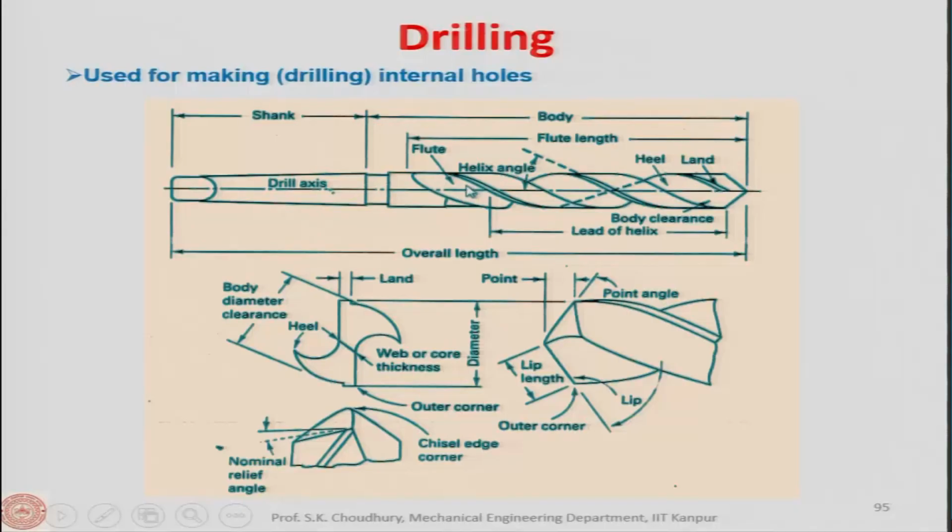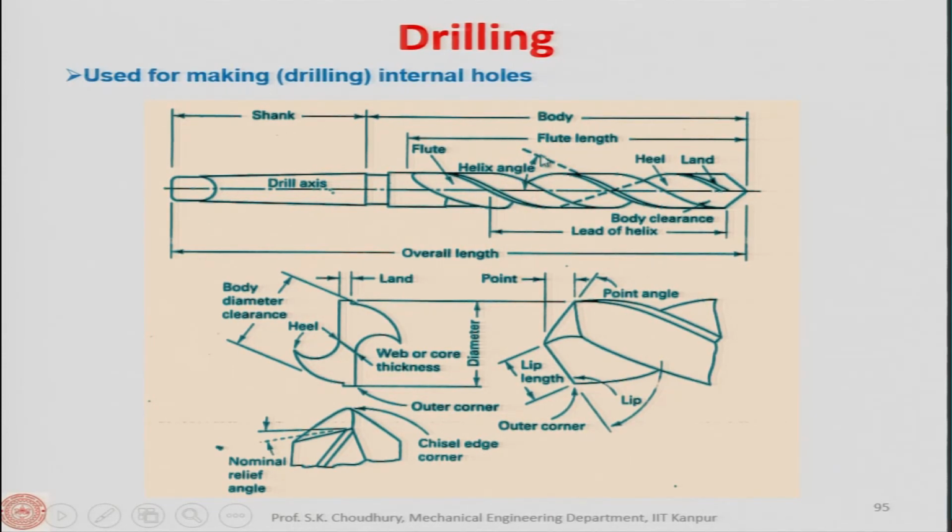But in case of drilling, the drill goes inside the workpiece, and as the hole is made, the drill penetrates to a certain depth, then it is enclosed. So, it is very difficult for the chip to come out. Therefore, this kind of a flute is given so that the chip can come out through this flute.